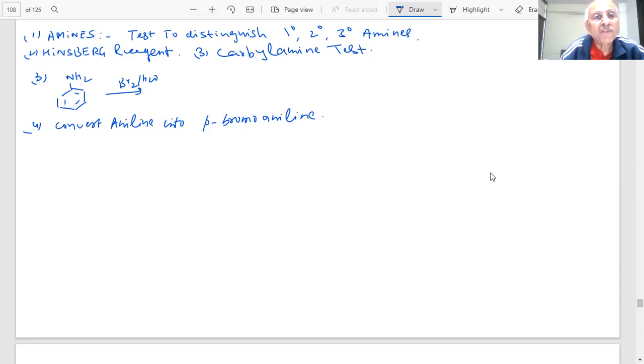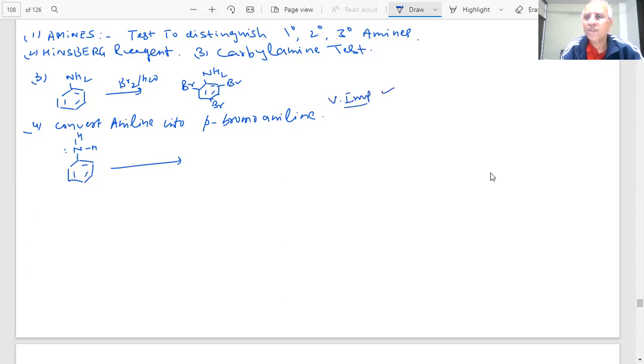What is the product of the first case, students? Sir, in the first case, the product will be 2,4,6 tribromoaniline. This question was given 2 years back in the paper. Now here, what will we do, students? Sir, we will first protect this NH2 group by treating with acetic anhydride. Now this is a very important point I want to tell you. Such a question is usually going to be there.